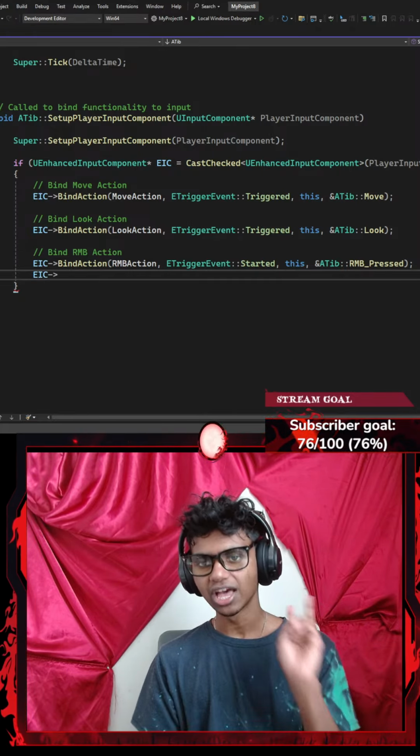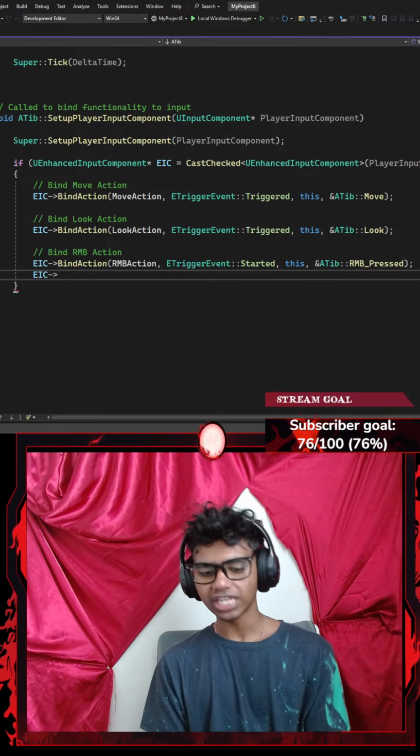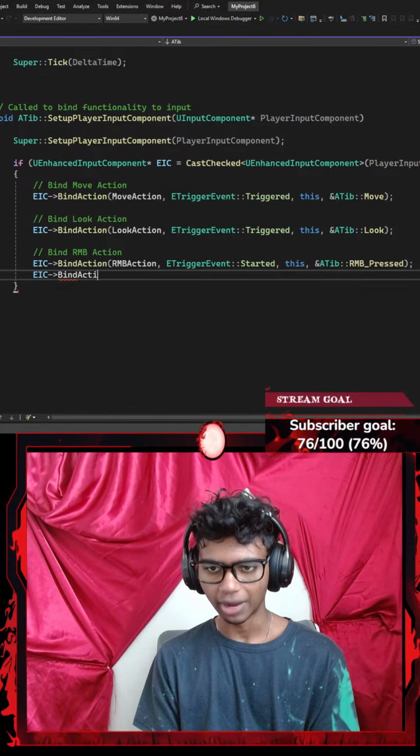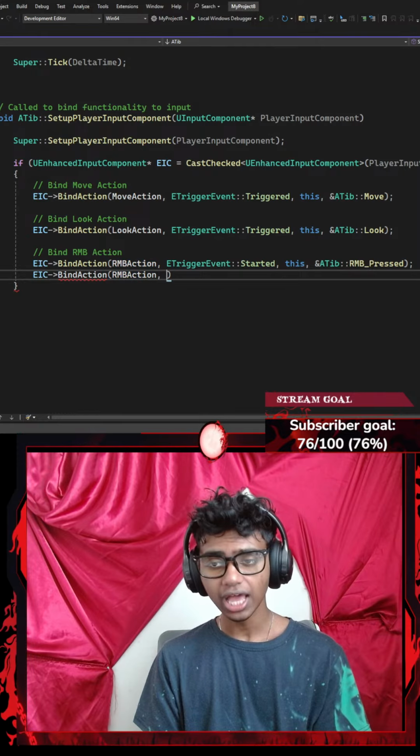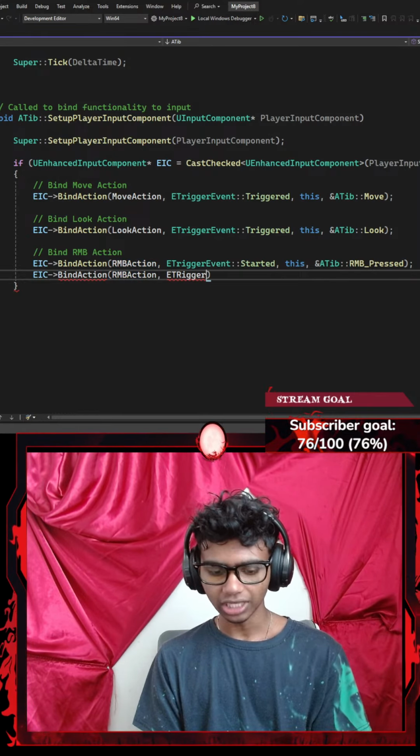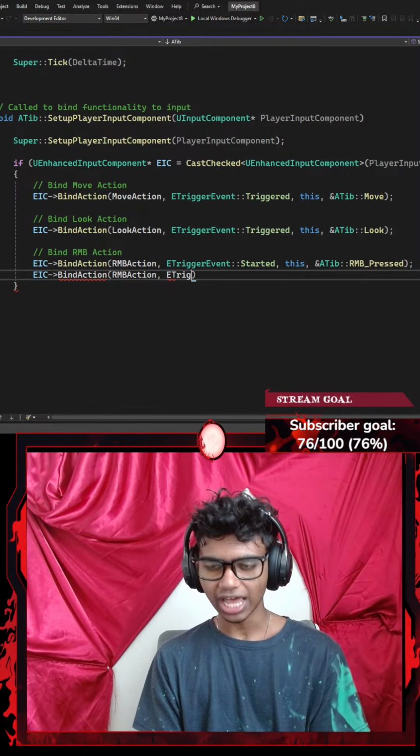I have two states. First is the on state, second is the off state. For my off state, I'm going to go with my bind action just like usual. I'm going to go with the RMB action just like usual as well. I'm going to be looking for a trigger event just like always.